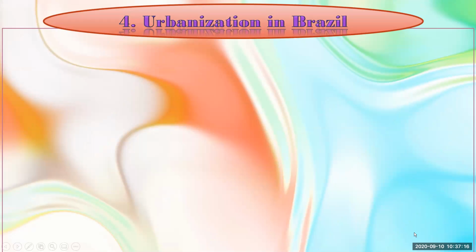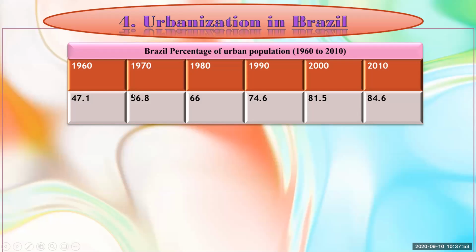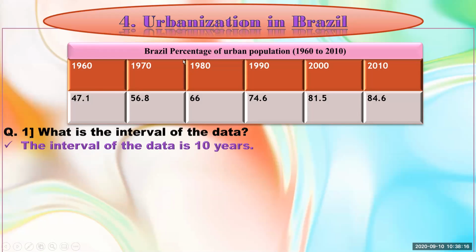Urbanization in Brazil. Now we have seen where urbanization is found in India, and in the same way we will see the urbanization in Brazil. This table is shown on page number 49 in your textbook, and one instruction is given to you, that is to draw the line graph with the help of this table. But the questions are given on the observation of this table only.